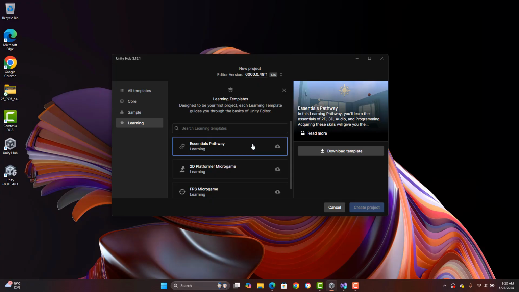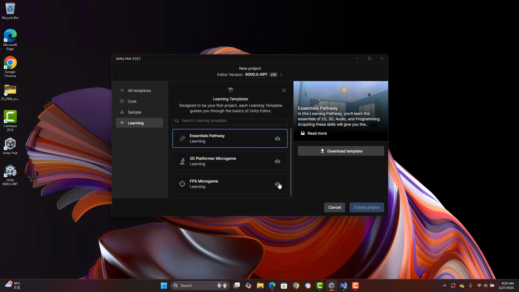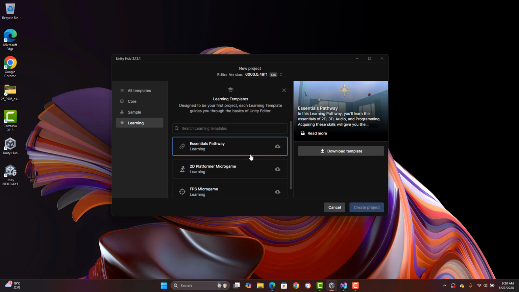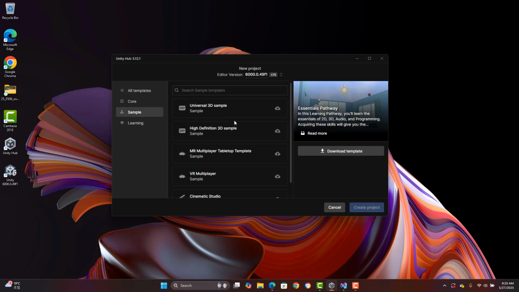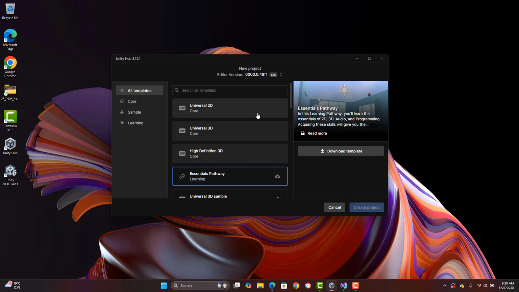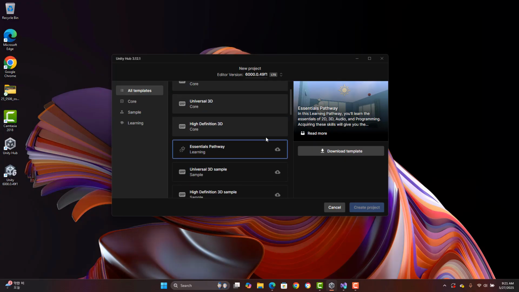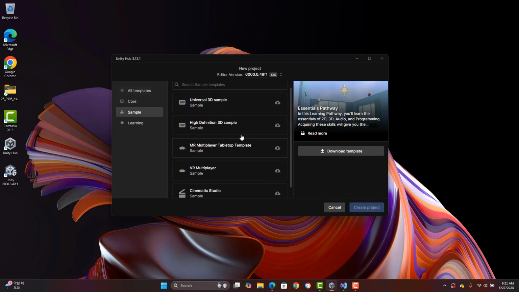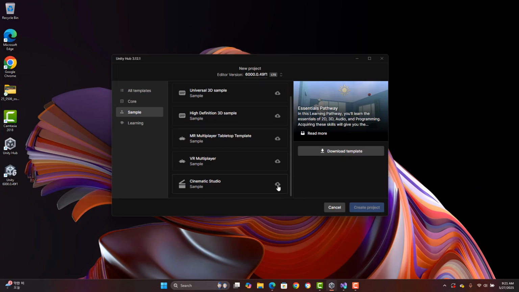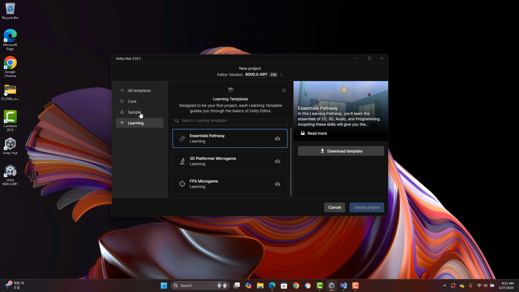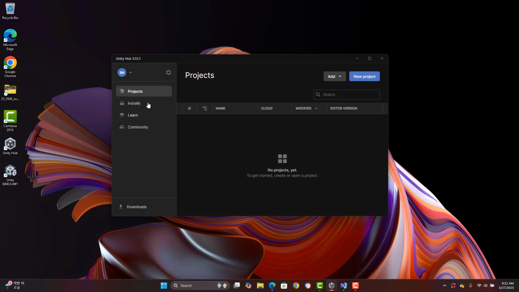Later, you can download learning resources to do self-initiated learning. And also there's sample, and core. One thing I need to tell you is this one is already installed. If you see this cloud symbol, that means you have to download it. Basically, you haven't downloaded it, so it's not on your device. If you go to sample, there are many samples, but you haven't downloaded them yet, so you will see this cloud symbol. And I'll just cancel it.